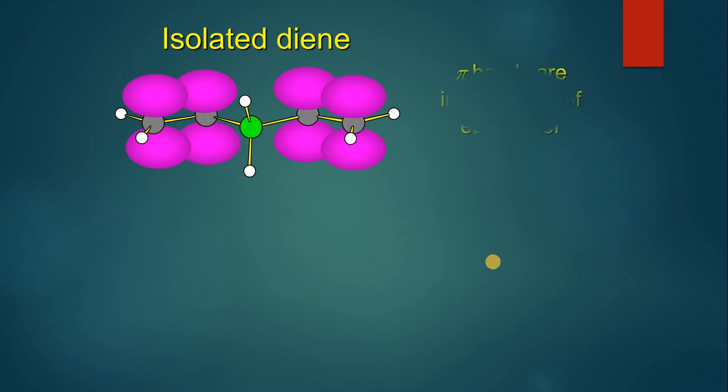And you can see there, this is the pi electronic cloud which is present at position number 1 and 4 double bonds. These two carbon atoms will be sp2 hybridized, so they will have one pi electronic cloud left unhybridized, lying above and below the plane. Same is the case with these two carbon atoms that are holding a double bond, and they have a pi electronic cloud above and below.